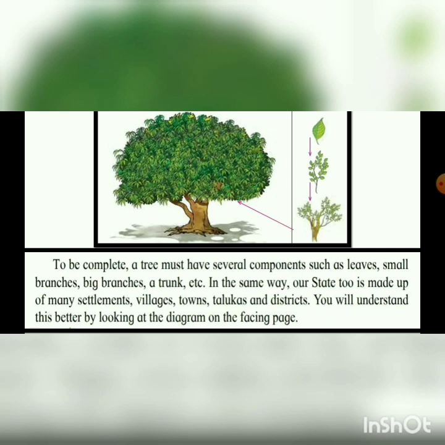fruits and flowers. So these are all the different parts of a plant, and all these different parts together, when it grows into a big plant, it becomes a tree. Okay, so all the different parts when combined together, then only it forms a big tree. It is the same with a state.